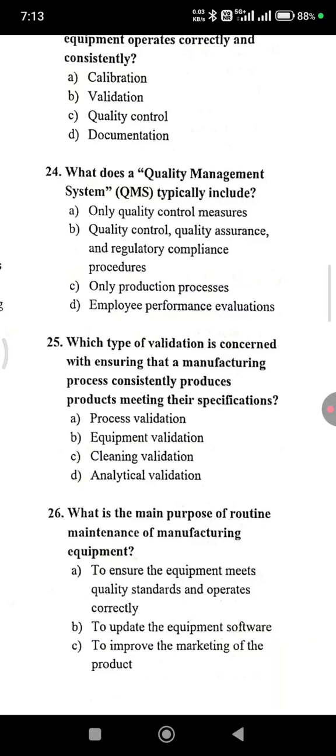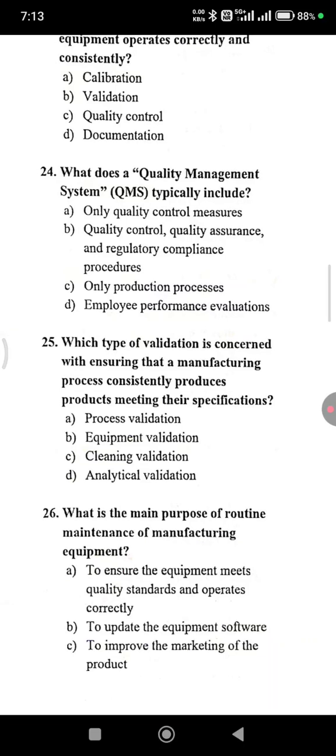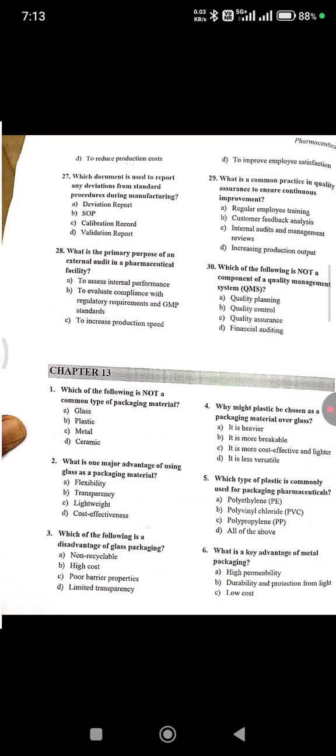Which type of validation is concerned with ensuring that a manufacturing process consistently produces products meeting their specifications? Option A, process validation. What is the main purpose of routine maintenance of manufacturing equipment? That is option A, to ensure that the equipment meets the quality standards and operates correctly.